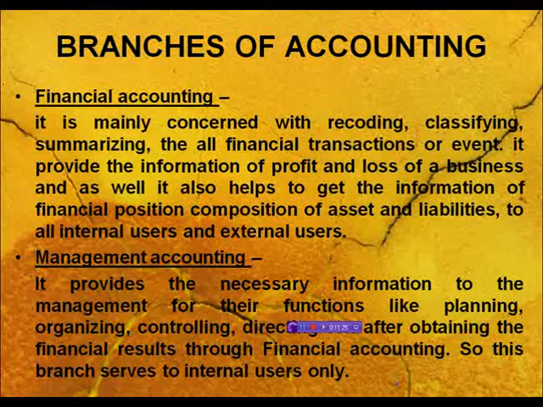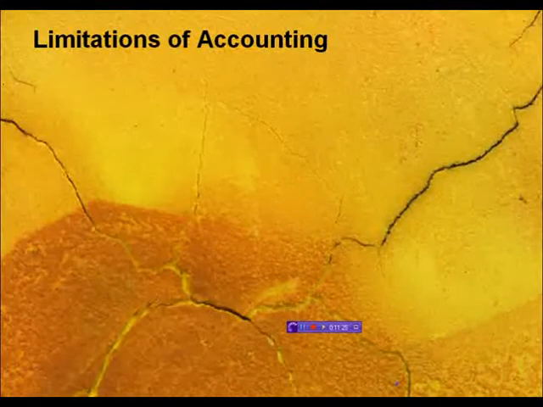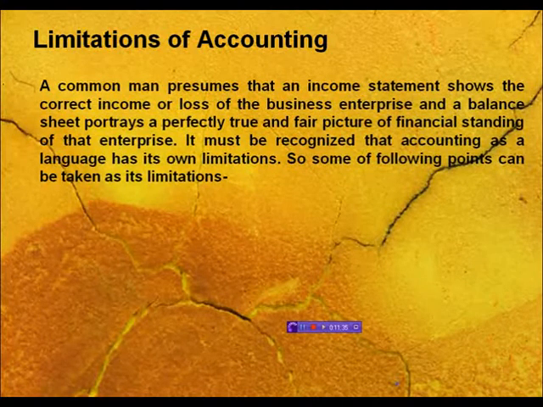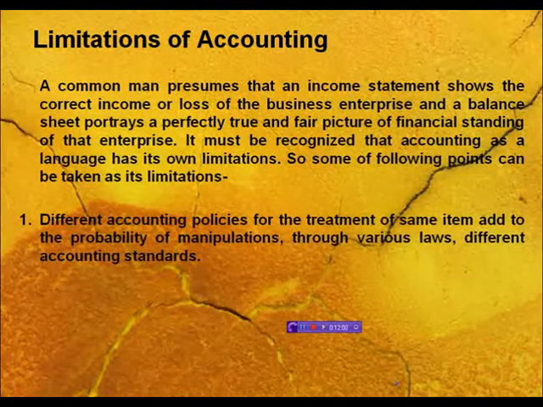Next, we need to understand the various limitations of accounting. A common man presumes that an income statement shows the correct income or loss of the business enterprise, and that a balance sheet portrays a perfectly true and fair picture of the financial standing of an enterprise. But it must be recognized that accounting is a language and it has some limitations of its own. As we all know, accounting is a language. It provides you information about the business, but it doesn't mean you can always obtain a true, fair and perfect picture of your business. Accounting itself carries some limitations.